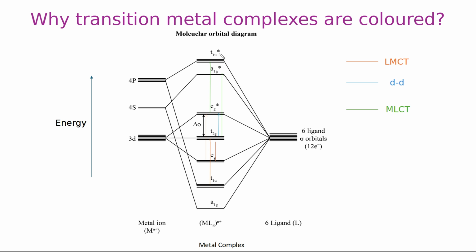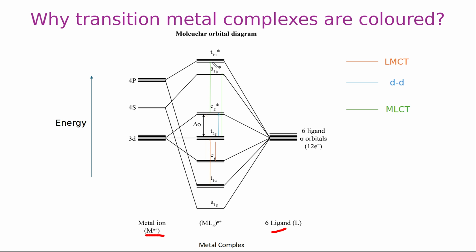When two atoms combine to make a molecule, they form molecular orbitals. These are the atomic orbitals in different energy levels of the metal ion. These are the atomic orbitals of the ligand. When they combine they make molecular orbitals. These are the different molecular orbitals.